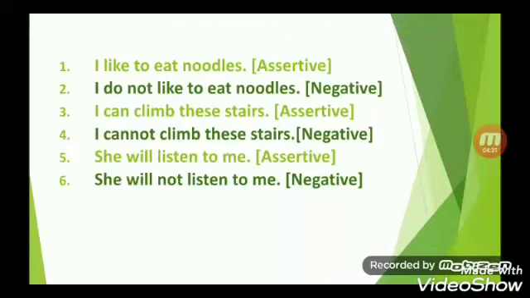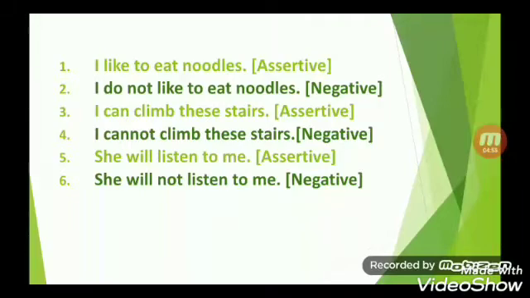Children, here are a few more examples of assertive and negative sentences. First one, I like to eat noodles. It is an assertive sentence. Second example, I do not like to eat noodles. It is a negative sentence.